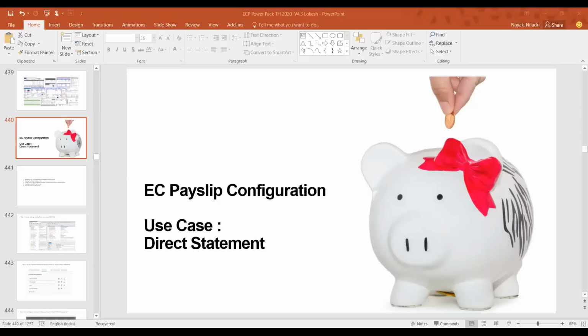Conceptually, more or less, it will give the same value, but technically, if you are using the arrow based pay statement, you will not be able to use it in mobile devices. This is a problem we recently faced, because we have enabled arrow based pay statement in my current project. For that reason, the employees are not able to see it in the mobile device. SAP told us that if you are using arrow based pay statement, you have to replicate payroll results; there is a program. So you have to replicate your payroll results to the SuccessFactors EC system. That is typical.